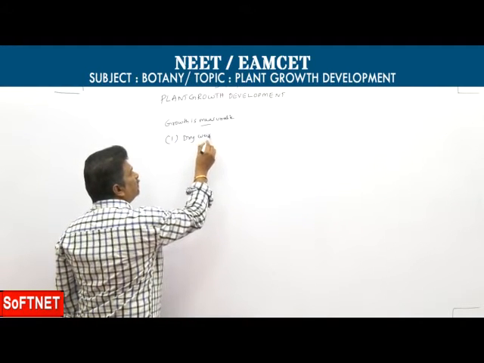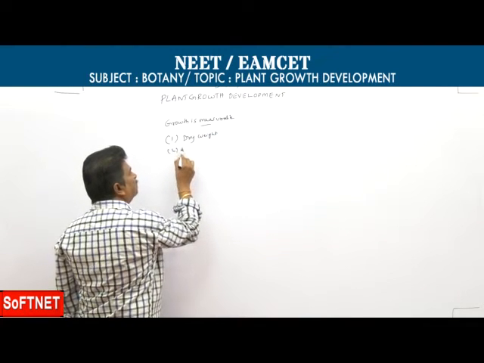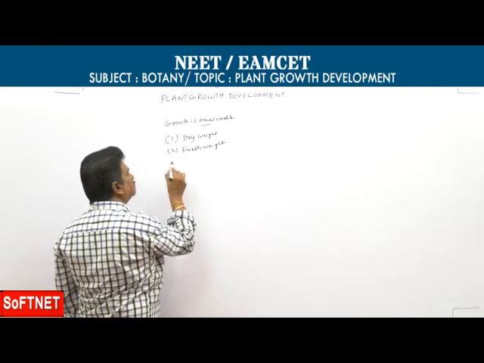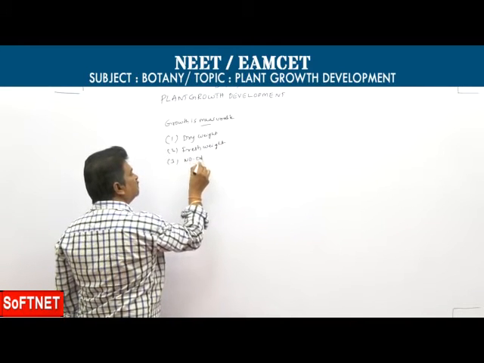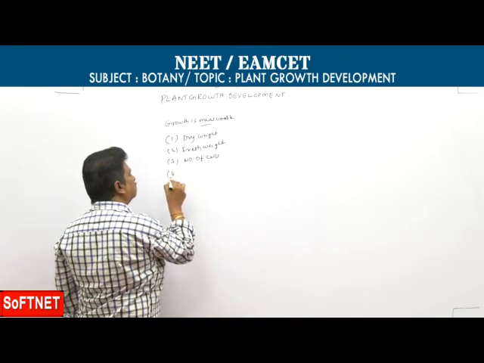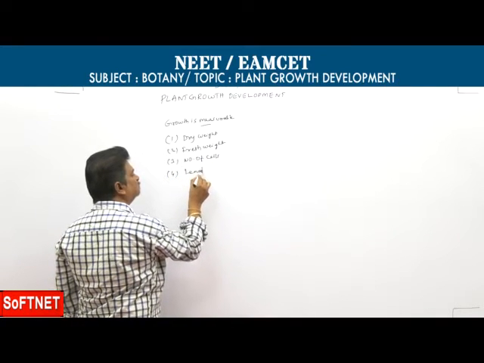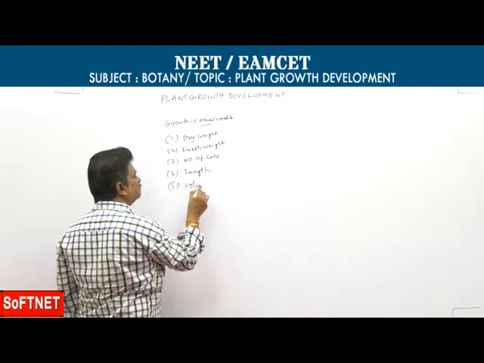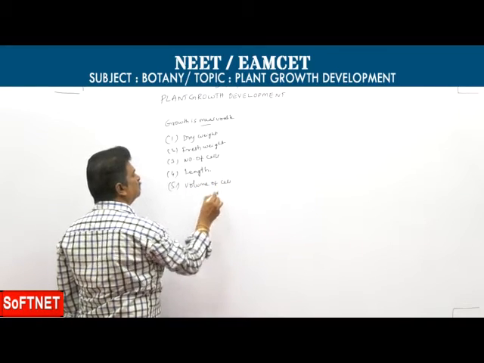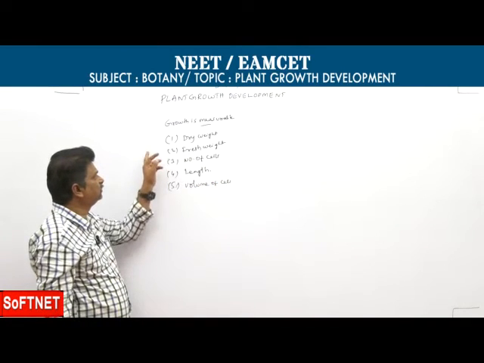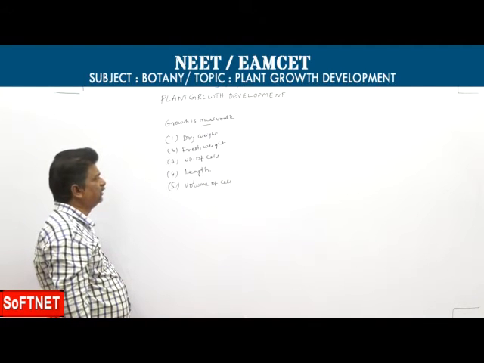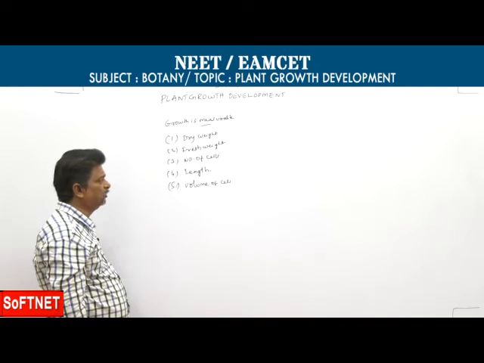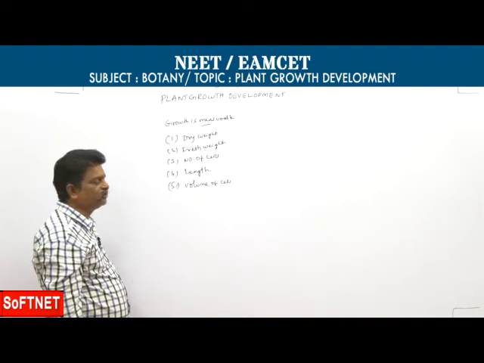One is increase in dry weight, then increase in fresh weight, then number of cells, then length, then volume of cell. So these are different parameters to measure growth, like increase in dry weight, fresh weight, number of cells, length, and also volume of cells.